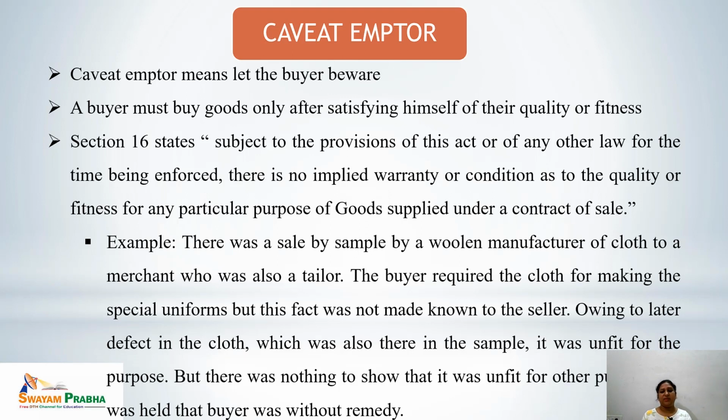There was a sale by sample by a woolen manufacturer of cloth to a merchant who was also a tailor. The buyer required the cloth for making special uniforms, but this fact was not made known to the seller. Owing to a latent defect in the cloth, which was also there in the sample, it was unfit for the purpose. But there was nothing to show that it was unfit for other purposes. It was held that the buyer was without remedy because the buyer should satisfy himself before finalizing the transaction.